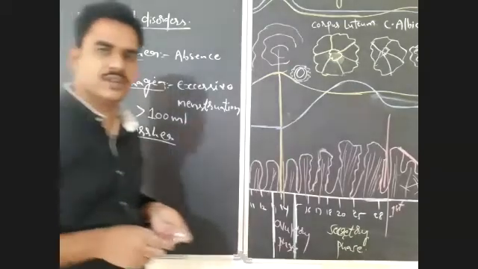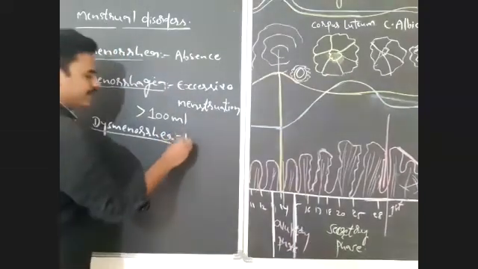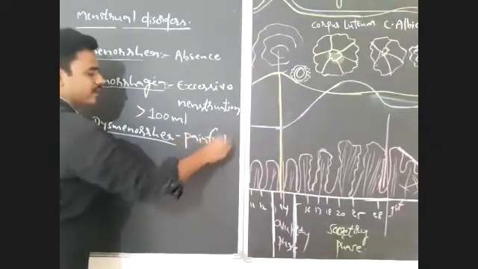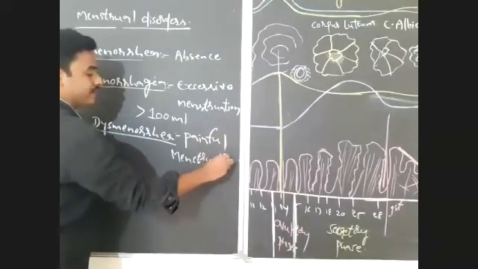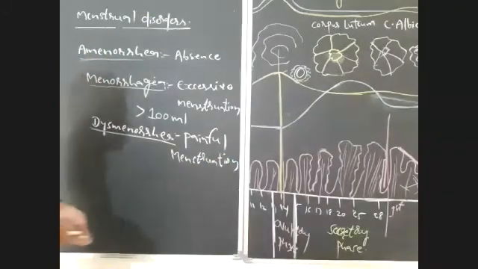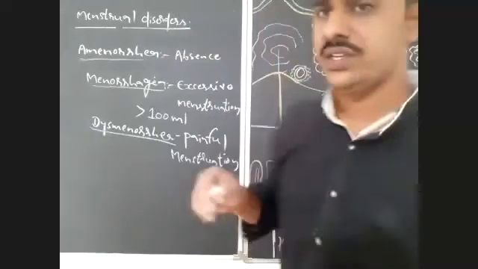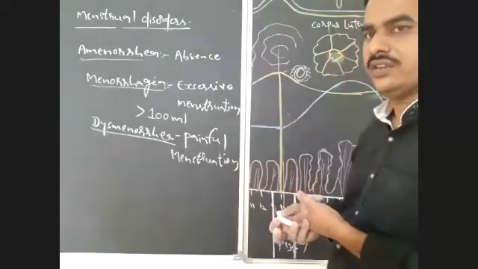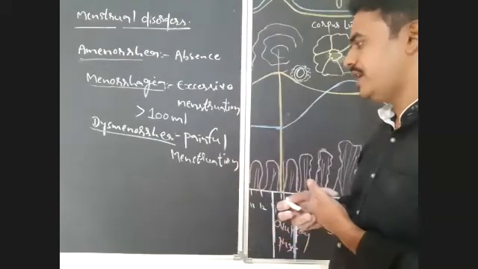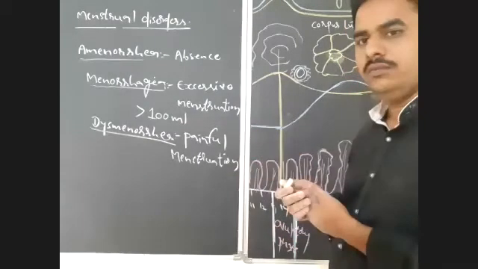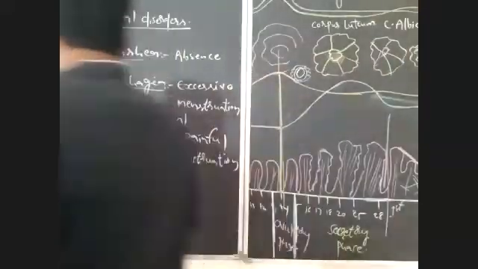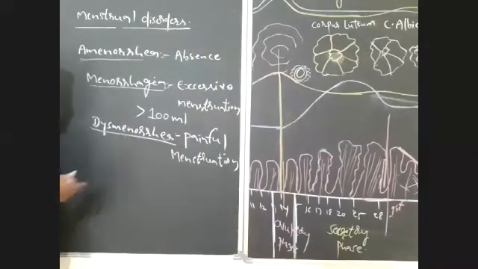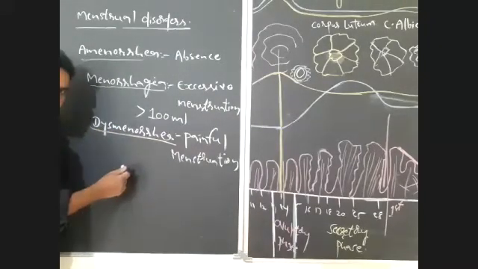Dysmenorrhea. Dysmenorrhea is painful menstruation. Painful menstruation is known as dysmenorrhea. During menstrual flow, during the menstrual phase, there is pain in the abdominal region, that is a painful menstruation. This painful menstruation is known as dysmenorrhea. Is it clear? Painful menstruation is known as dysmenorrhea.